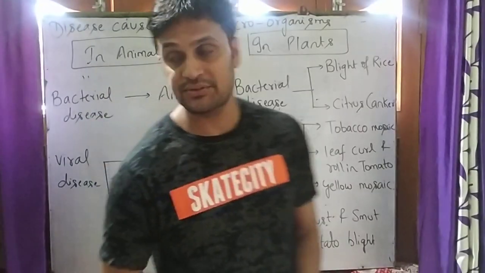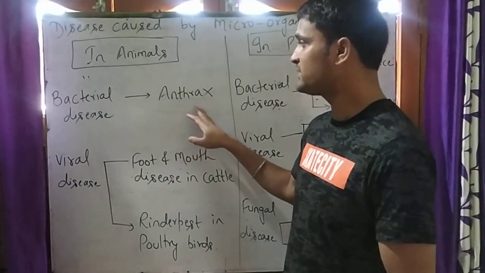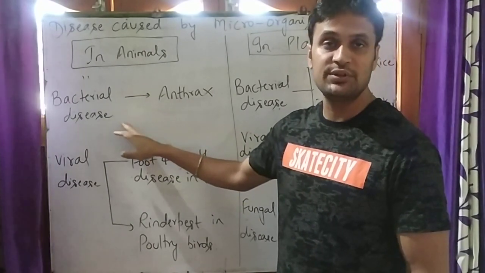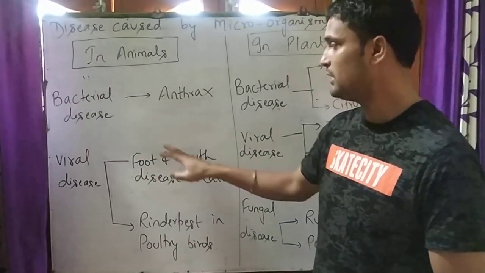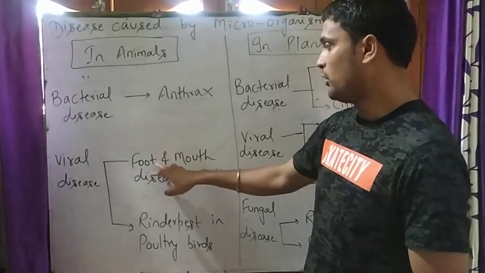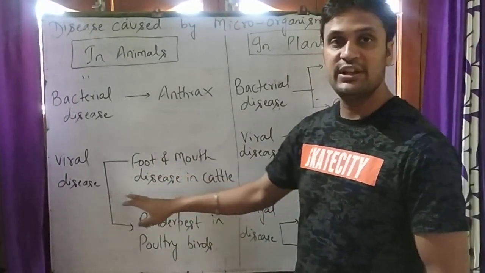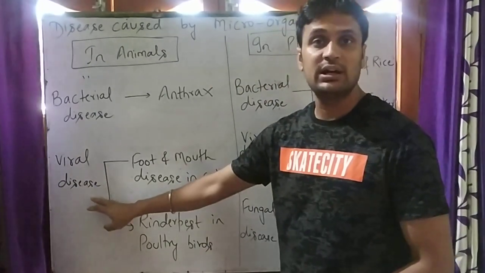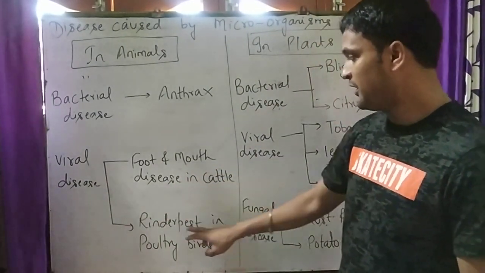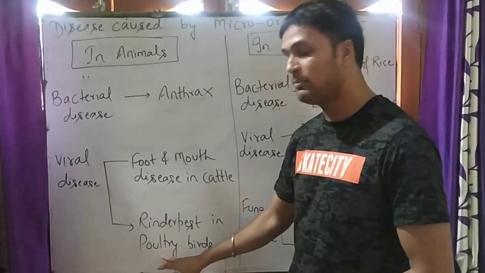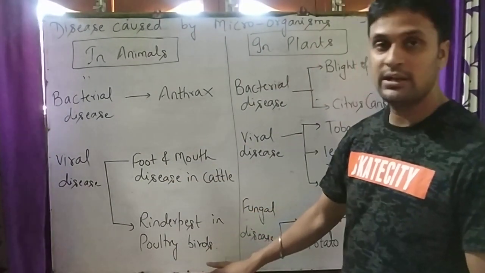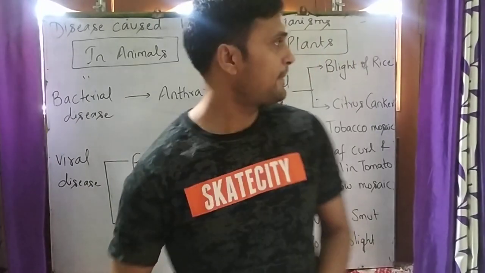Anthrax is a bacterial disease which occurs in cattle and human beings. Foot and mouth disease is a viral disease which occurs in cattle. Rinderpest is a viral disease which occurs in poultry birds like chicken or duck.